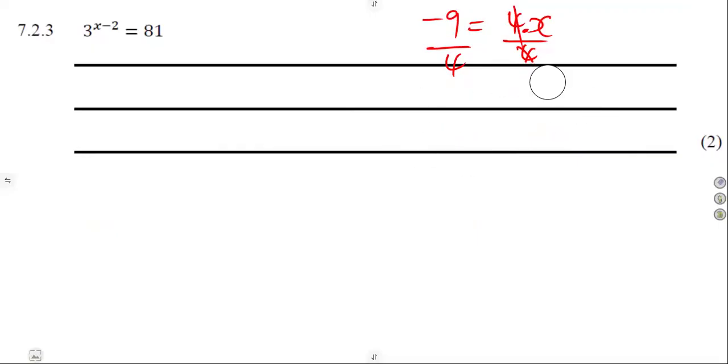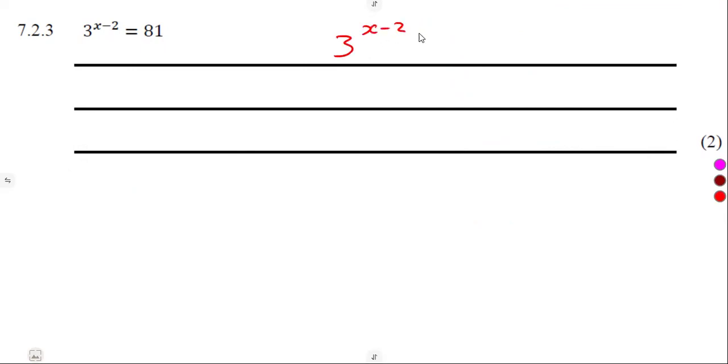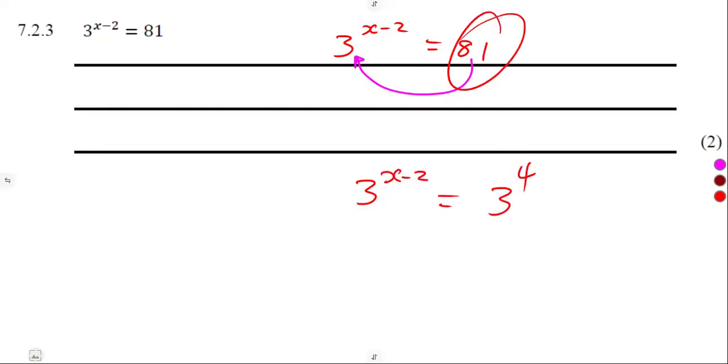Going to the laws of exponents, but under equations, 3 to the exponent of x minus 2 is equal to 81 on question 7.23. What will be the value of x? 81, can it be written in the base of 3? Yes, it's very possible. 3 to the exponent of x minus 2 is the same as 3 to the exponent of 4 in place of 81.